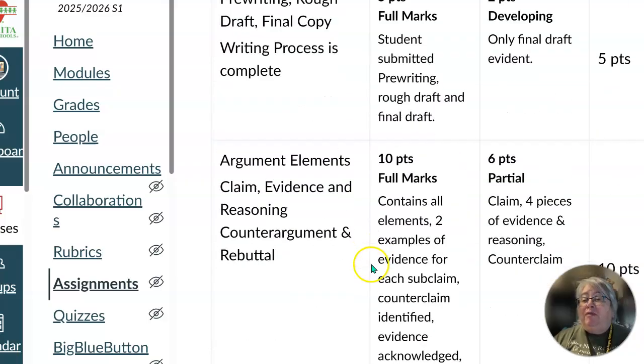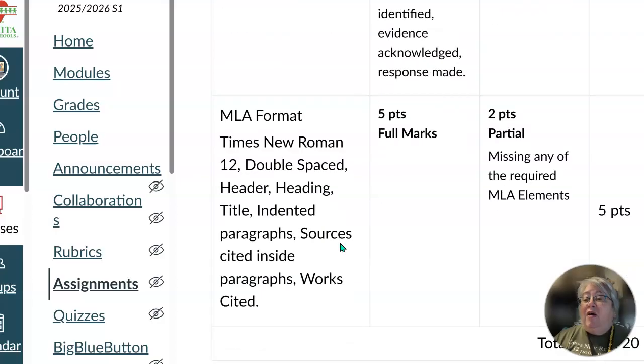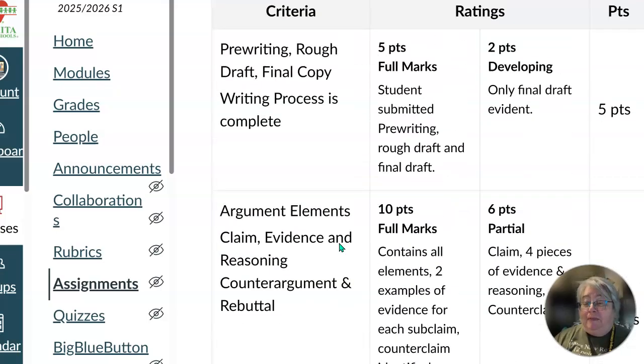You can see the bulk of the essay is going to focus on the argument elements. Do you have a claim? Do you have evidence to support your claim? Have you explained that? Did you address the counter argument? Okay. So this is how your essay is going to be scored. This will go into the 9 weeks grade.